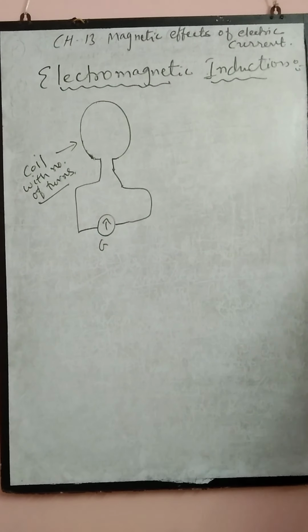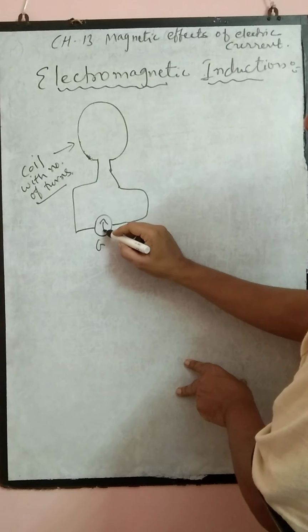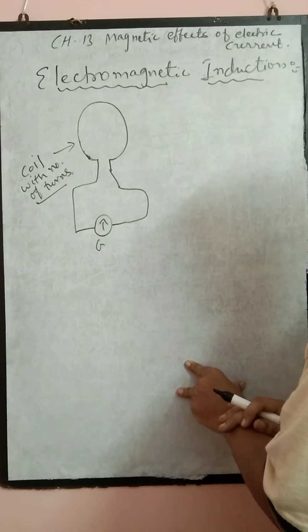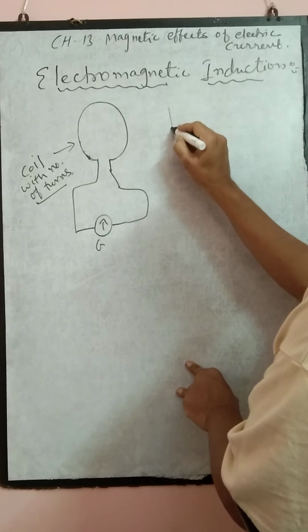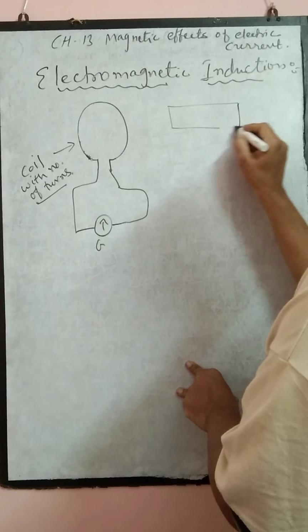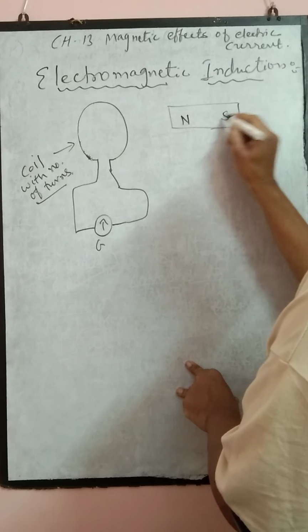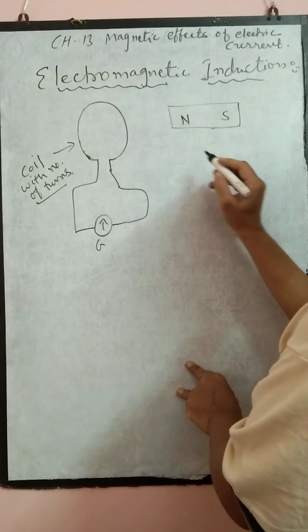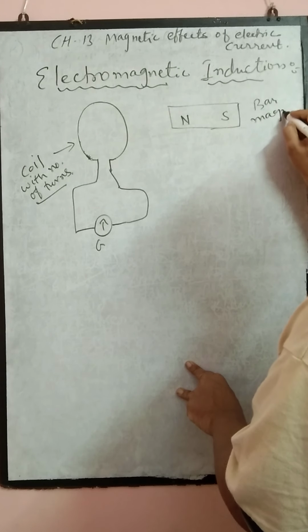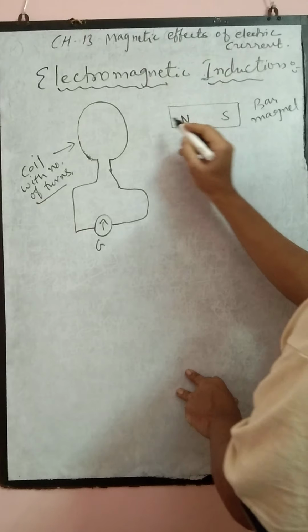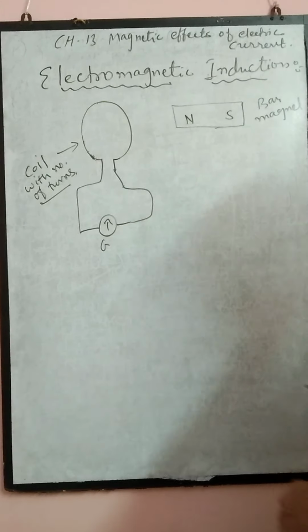Now, a galvanometer is a device which detects electric current, whether current is flowing in a coil or not. At present no deflection is shown, as there is no source of current. Now let us assume a bar magnet with its north pole facing towards the coil. The magnet is in a steady condition. If the magnet is in a steady condition, the galvanometer doesn't show any deflection.